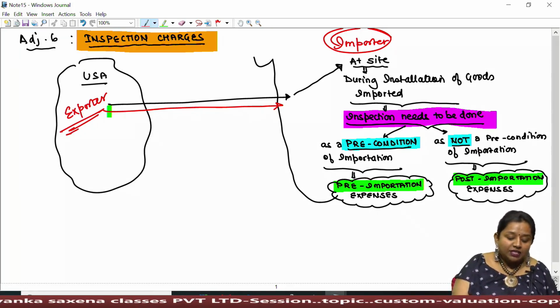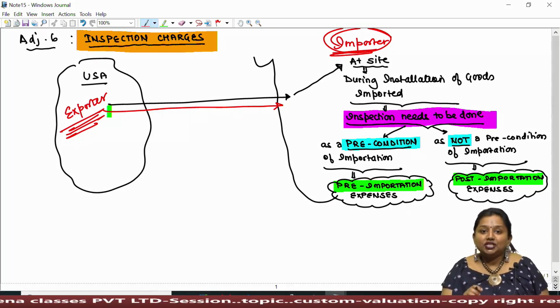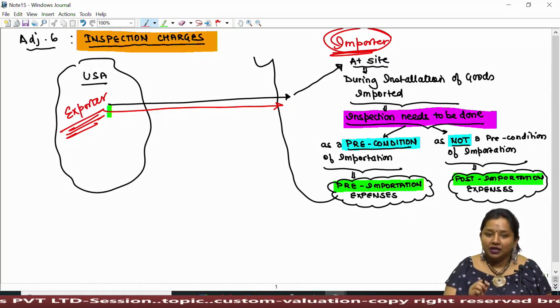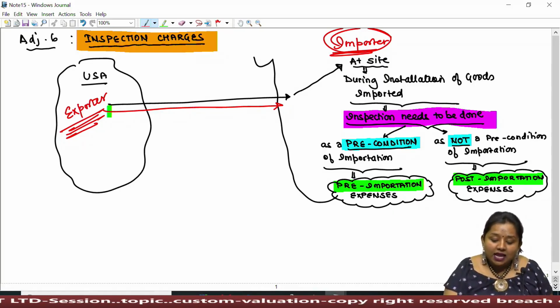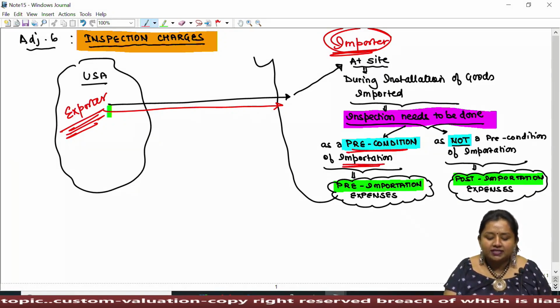Now, the exporter asks the importer to conduct inspection before installation of the goods being imported to India, and the inspection is put as a precondition of importation itself.